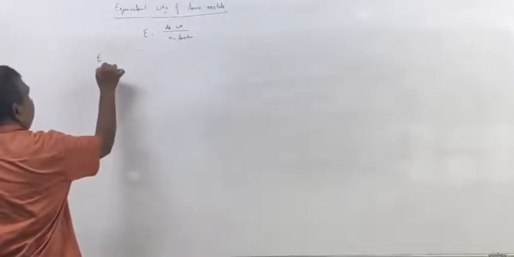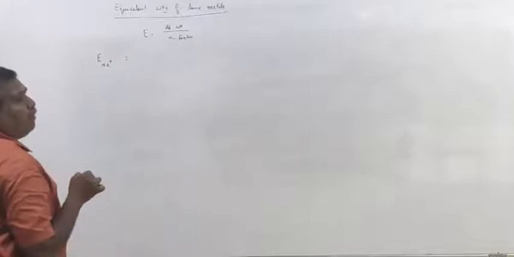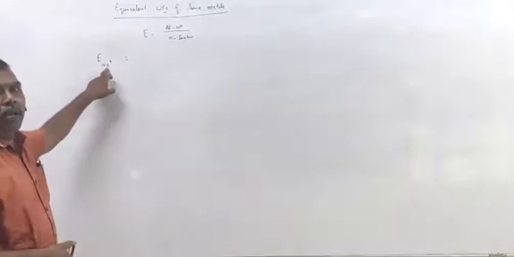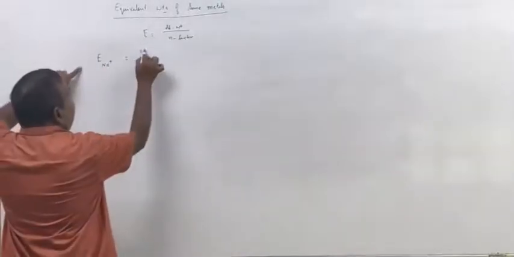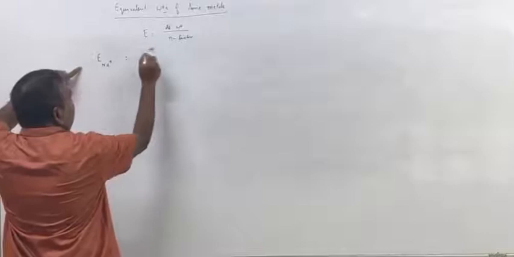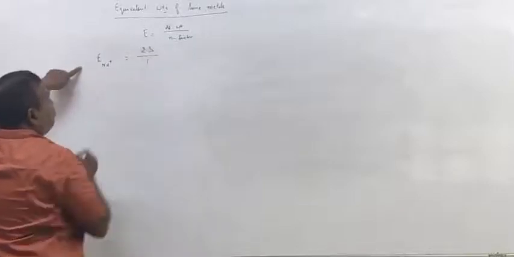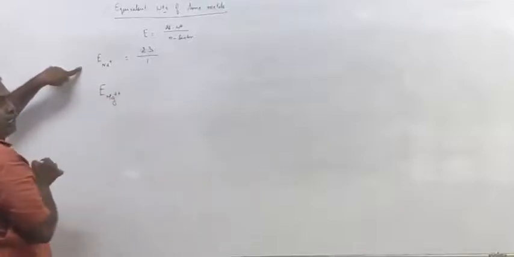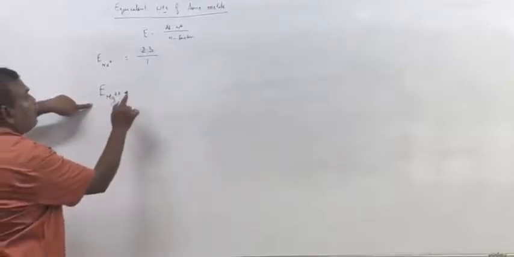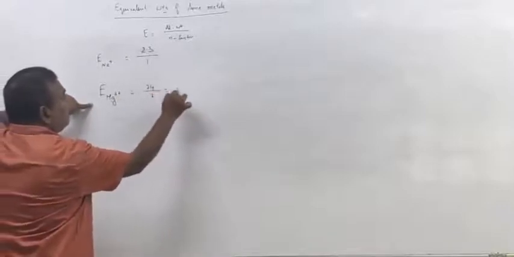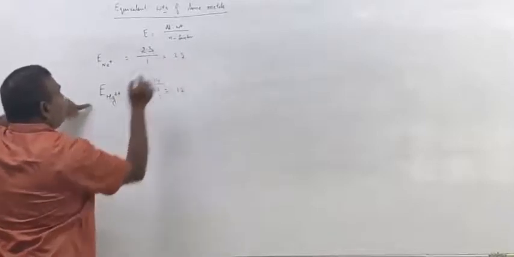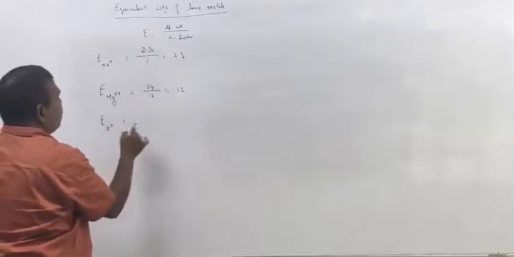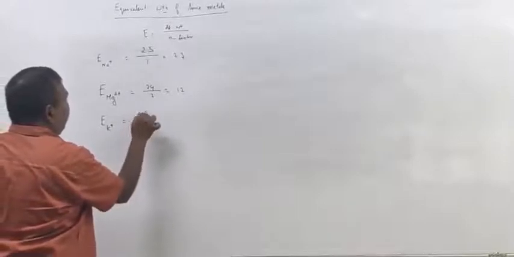So the equivalent weight of sodium: in sodium salts, sodium is in the form of Na plus, therefore atomic weight 23 by 1. Equivalent weight of magnesium: in magnesium salts, Mg is in the form of Mg2 plus, 24 by 2, 12. Equivalent weight of potassium in potassium salts, atomic weight by 1.